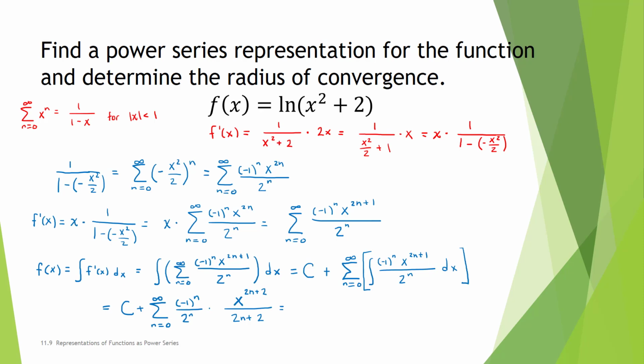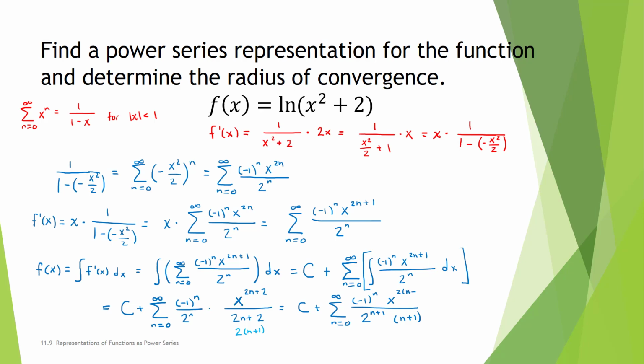I can do some simplification here. Notice that 2n plus 2 is 2 times the quantity n plus 1. So I can take that 2 that's out front and combine it with the 2 to the n that's also in the denominator. So we get 2 to the n plus 1 in the denominator times n plus 1. And I can do the same thing in the exponent of my x.